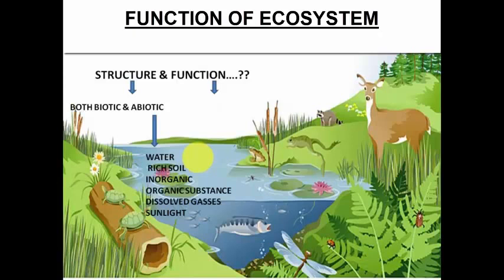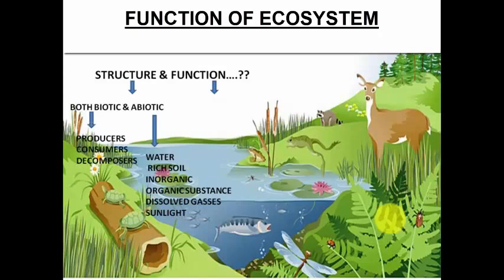We studied that as far as the structure is concerned, we have two components, the biotic and abiotic. Let's see the abiotic components first. What abiotic components will we observe in a small pond? We will have water, rich soil, all the inorganic components, organic substances, dissolved gases, and sunlight. These abiotic components will be readily available in a pond.